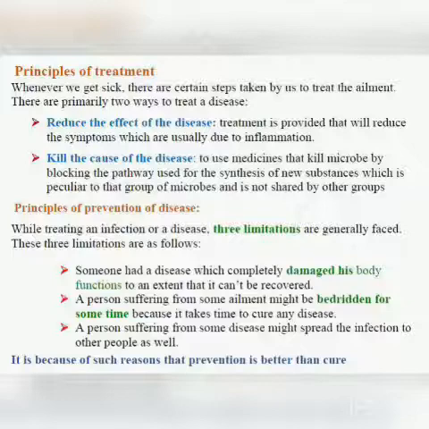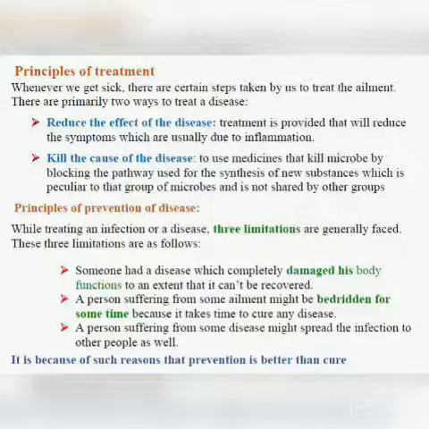Next is principles of prevention of disease. Now students, we know how to get rid of the disease, but still three limitations are generally faced. First, if someone had a disease that completely damages his body functions to an extent that they can't be recovered.